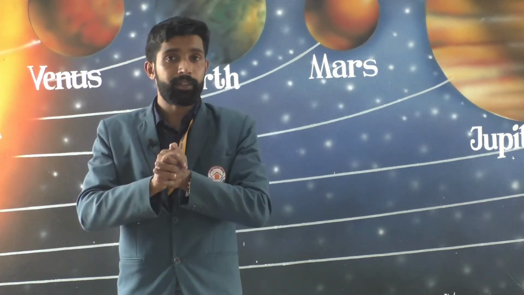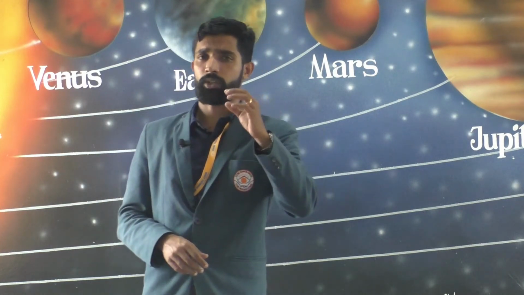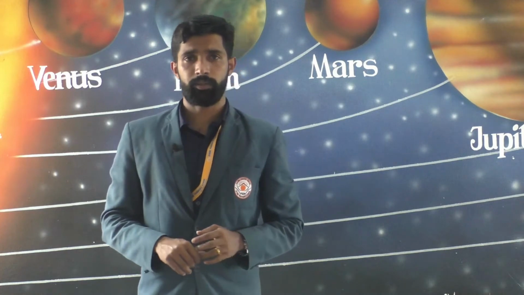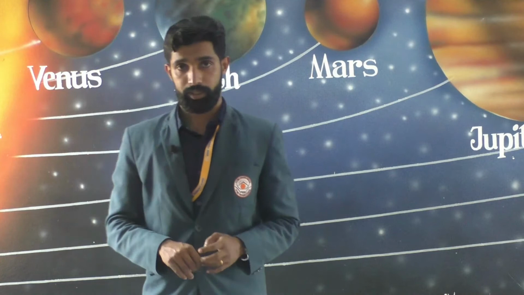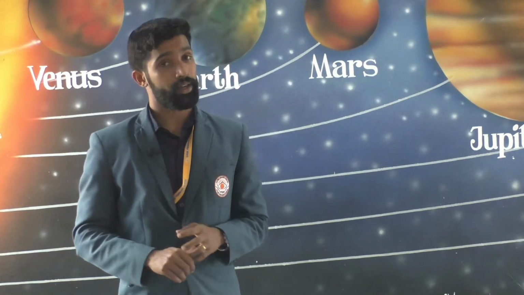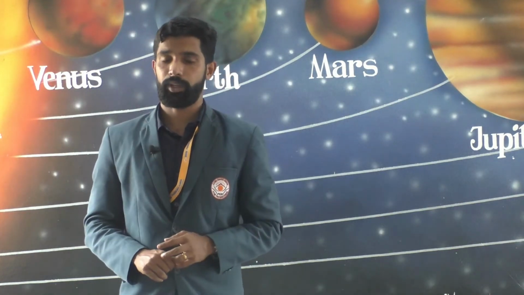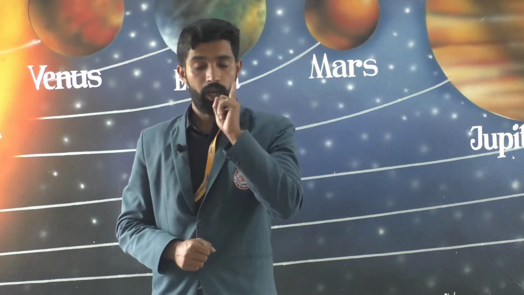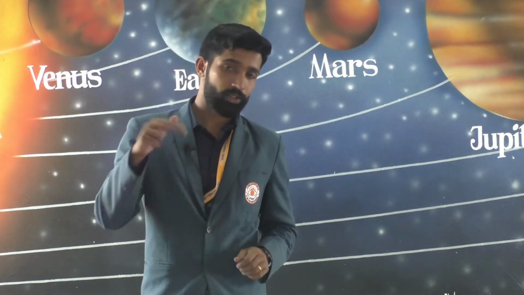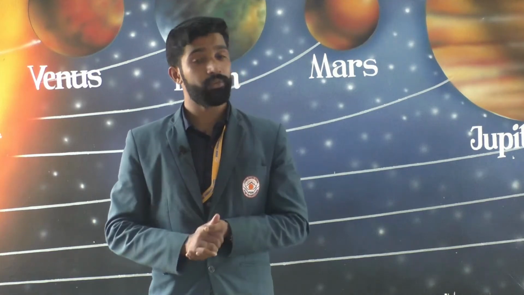The instrument used to measure humidity is called a hygrometer. The humidity of air is expressed in two ways. First one is absolute humidity and the second is relative humidity.